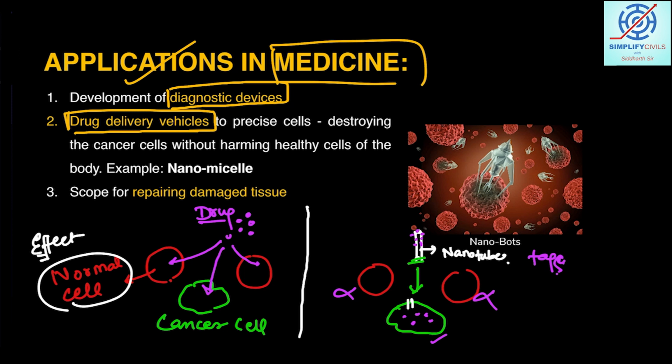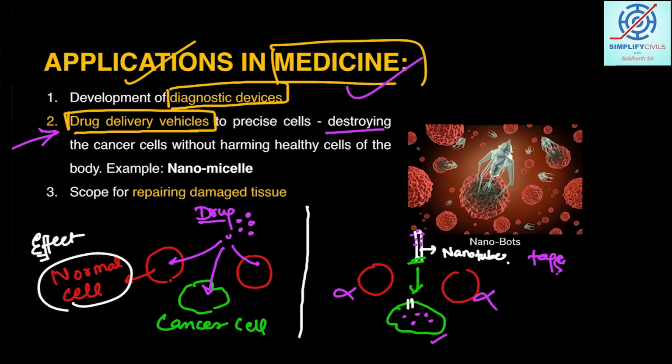So if you're taking general medicine, all the organs will be impacted. But if you want to give this particular medicine to a specific organ only, maybe only for the kidneys, only for the heart, then the drugs can be delivered to a specific organ or tissue of the body, and the whole body will not be affected. Hence we can minimize the side effects of the system. So this is one such good example of what nanotechnology can do in the field of medicine.